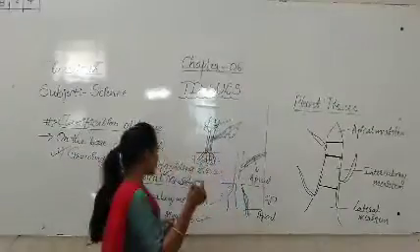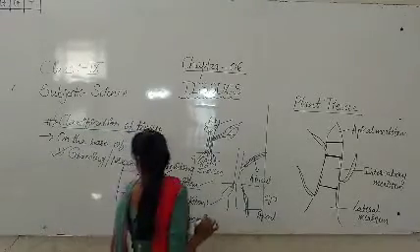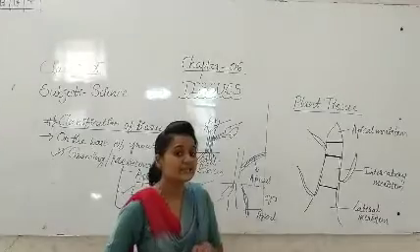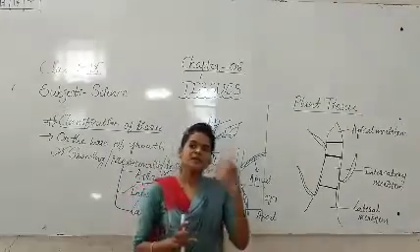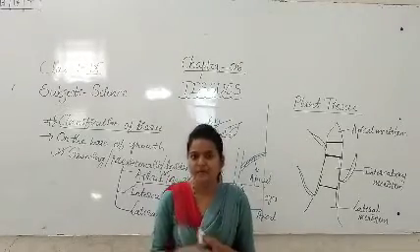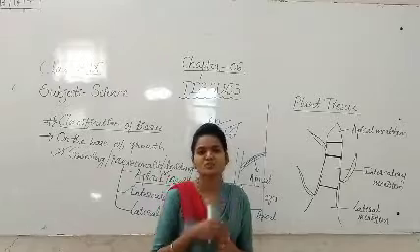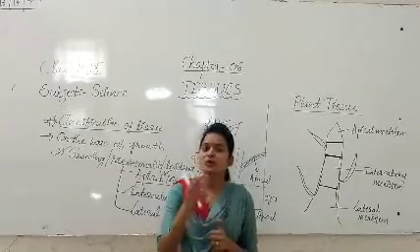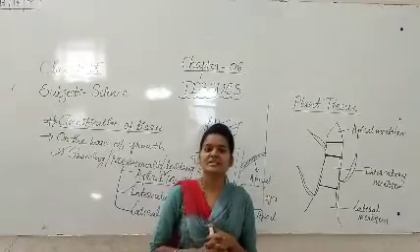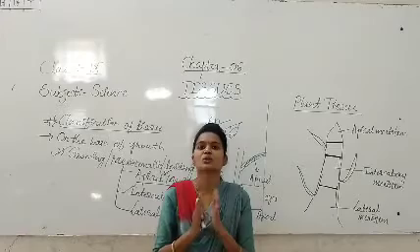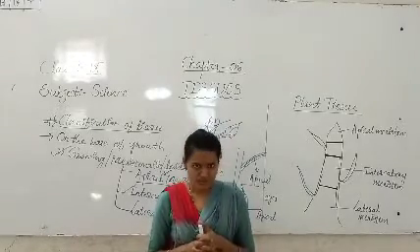Then, the second one is the intercalary meristem. What is meant by intercalary meristem? Intercalary meristem belongs to the meristematic tissue, otherwise dividing tissue, otherwise growing tissue. Where is it present? Intercalary meristem is present in the internodes.